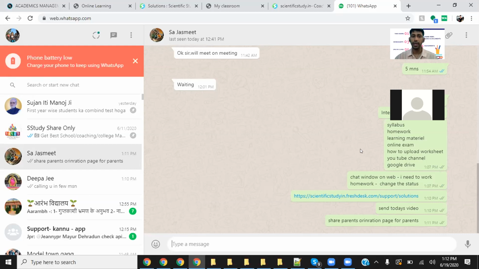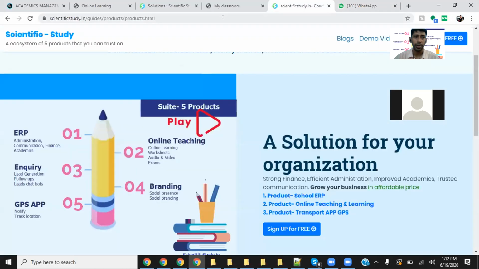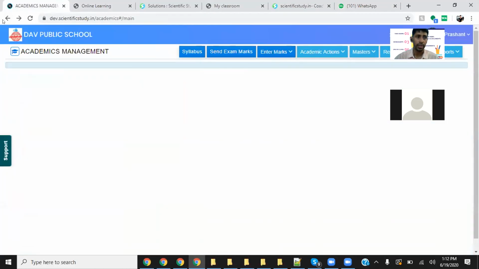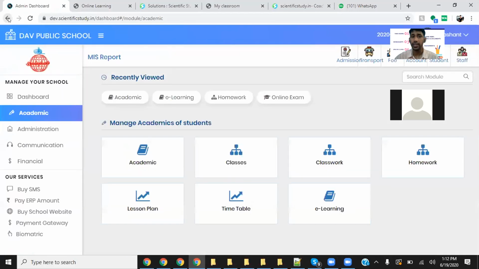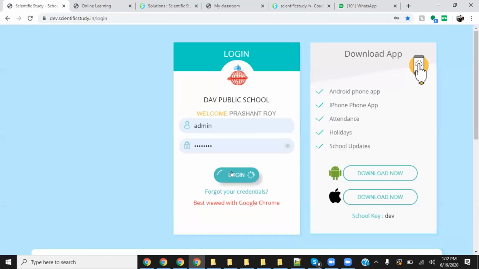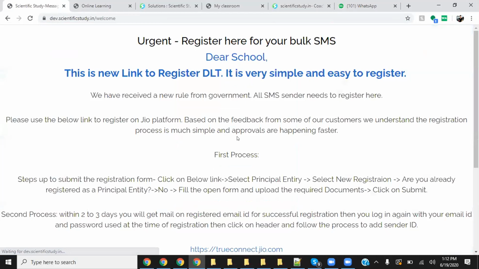And Prashant sir, when will the bulk message option start? Okay, bulk message. I think it's a new link. So please register, whatever it's giving here. If you log in as a school admin, you will be able to see a new link from Jio. So Jio is very fast. See this one.